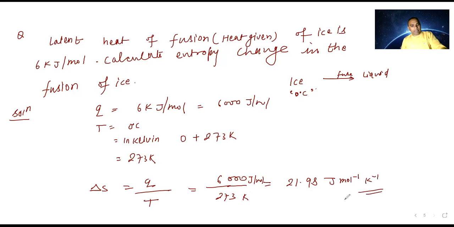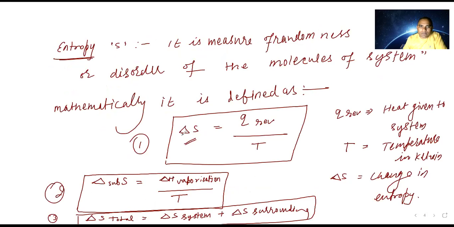Can you understand this, or is there still a problem? Is it okay? So this is the problem based on the first rule.